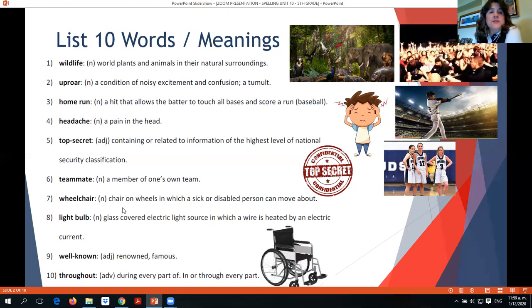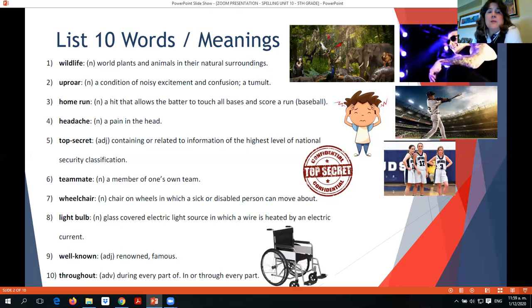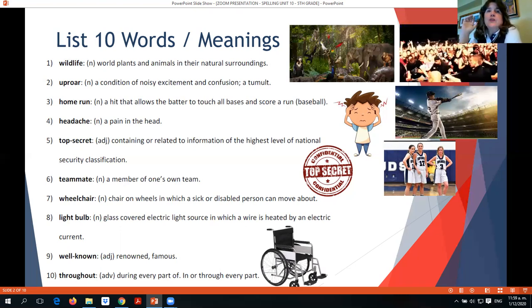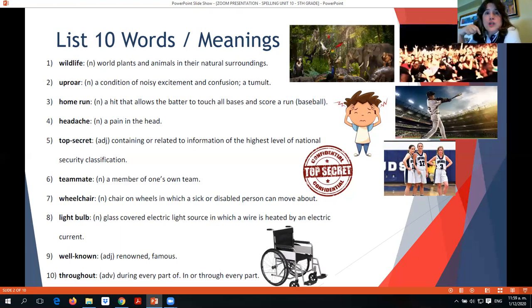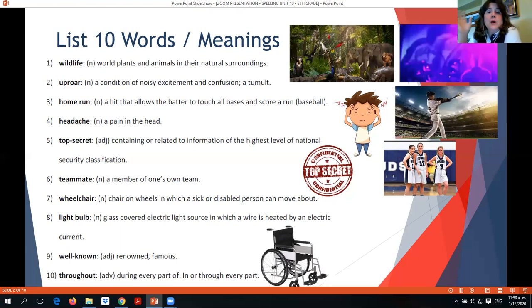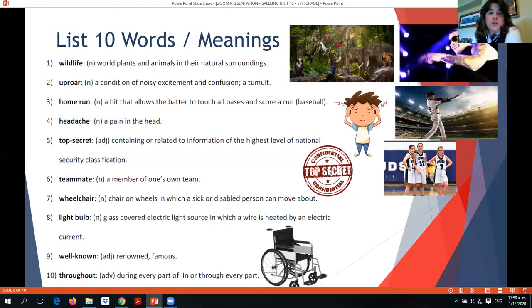Wheelchair, number 7, is a chair on wheels. We use it for sick or disabled persons. Maybe when you're at the hospital and you just had surgery, you need to be moved on a wheelchair. It's like the one in the picture, okay?